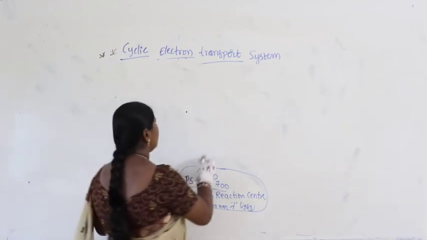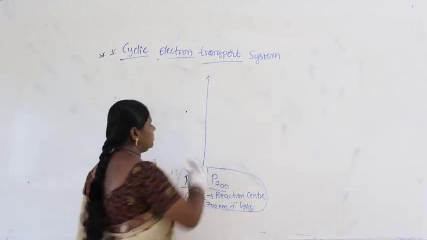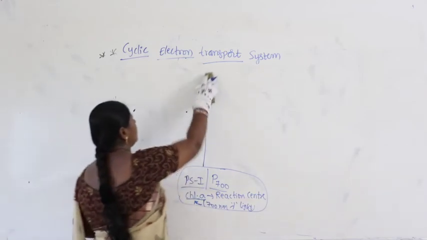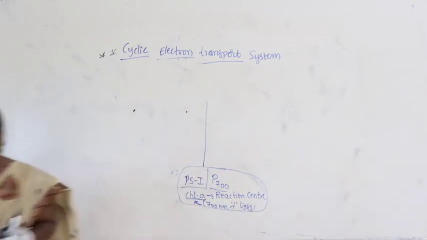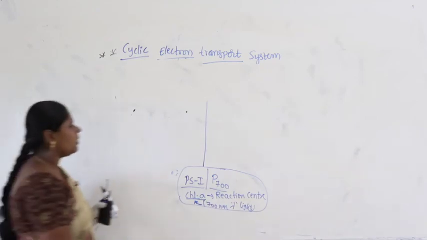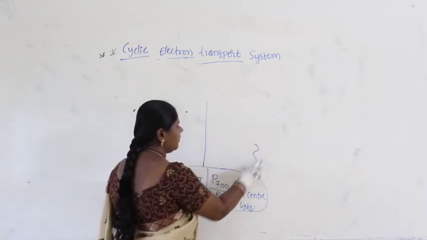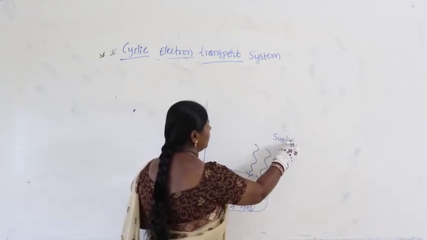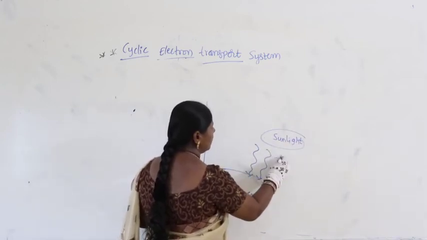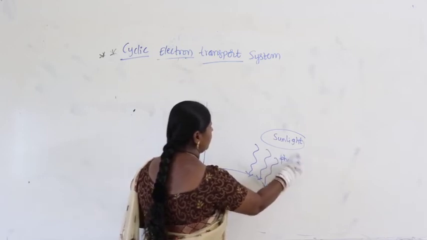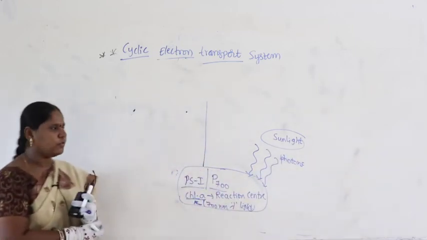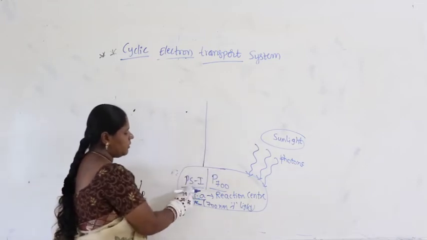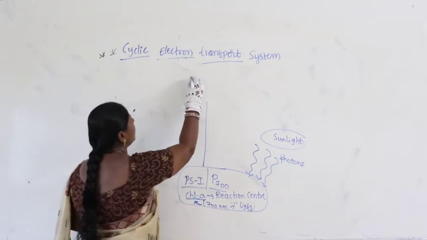So, here it will undergo the excited state. How will it undergo the excited state here? With the wavelength of absorption of light, it absorbs sunlight. From the sunlight it absorbs photons, and when sunlight falls on photosystem 1, at the same time PS1 reaches the excited state.